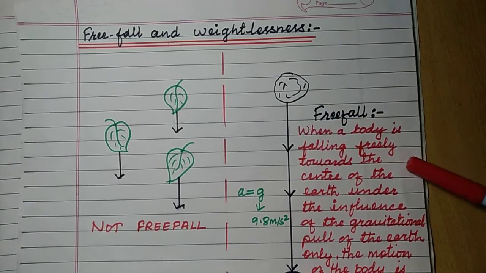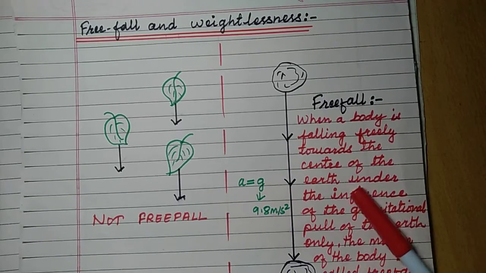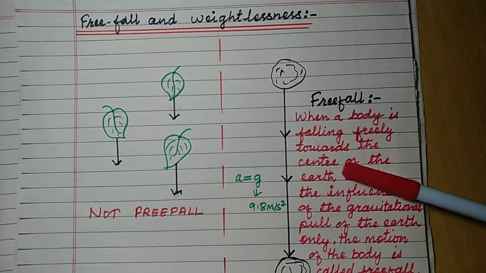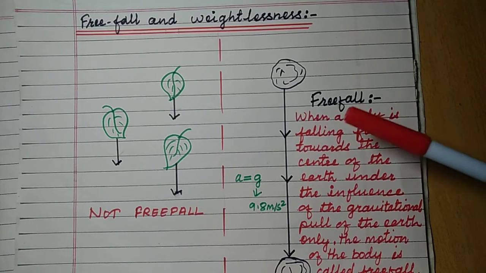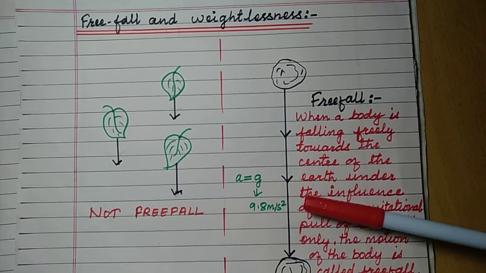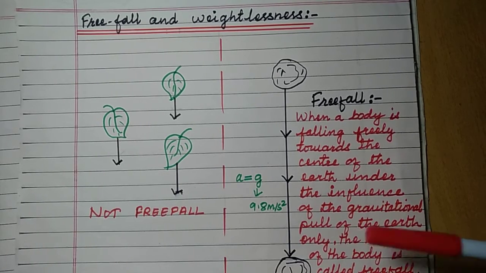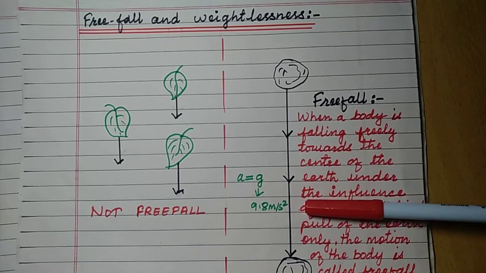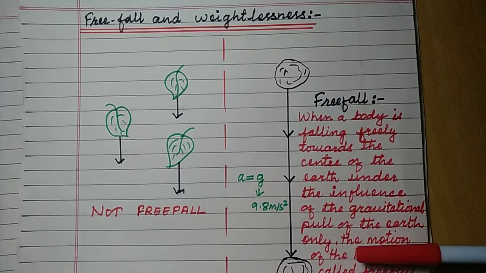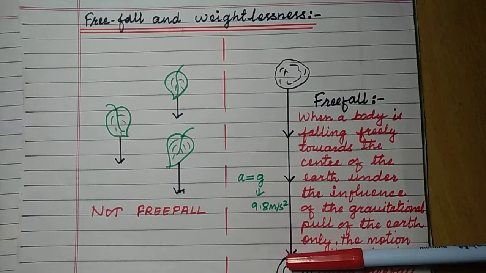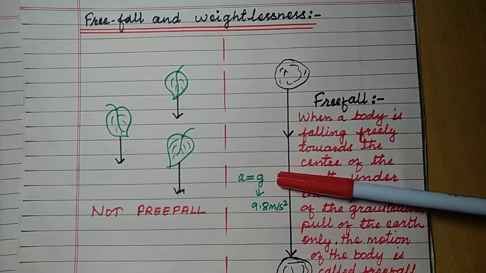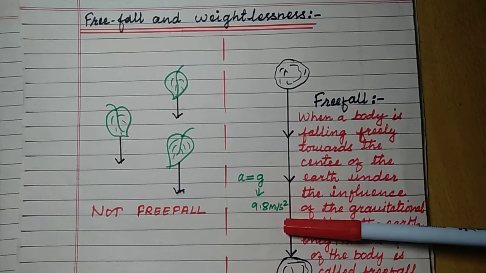So how do you define free fall? When a body is falling freely towards the center of the earth under the influence of the gravitational pull of the earth only, the motion of the body is called free fall. Or you can define it this way also: when a body is falling freely under the influence of gravity alone, the motion of the body is called free fall, right? In free fall condition, there is no resistance, no blocks or disturbance in the middle, falling freely, right?